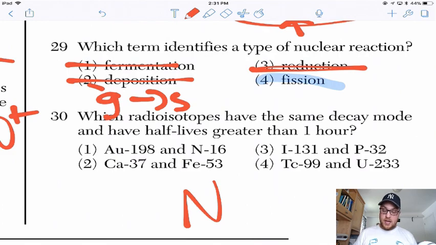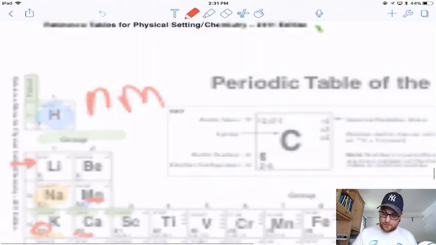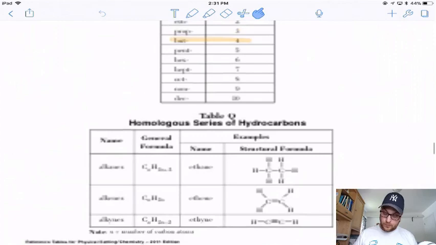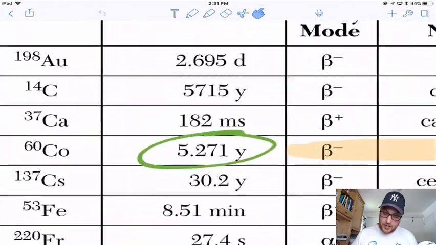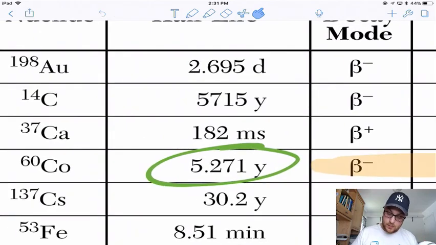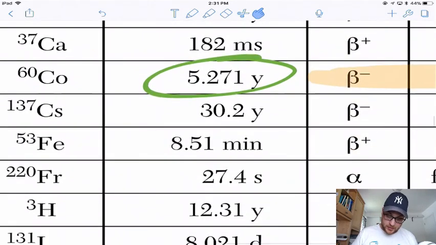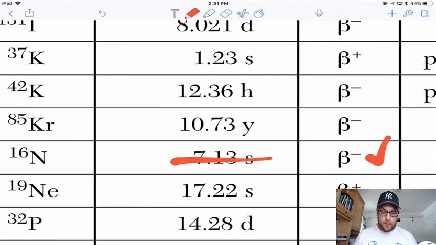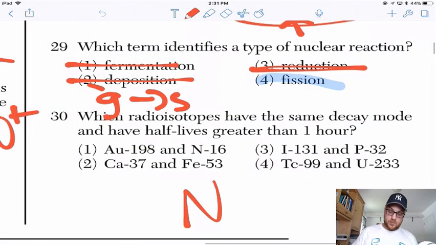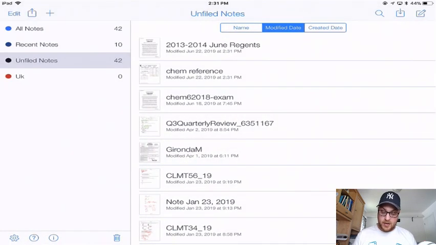Gold 198 and nitrogen 16. Gold 198 has a decay mode of beta, and nitrogen 16 has a decay mode of beta, so that checks that. But nitrogen 16's half-life is 7 seconds. Nope, not that one. Gotta go back. What a stupid question.